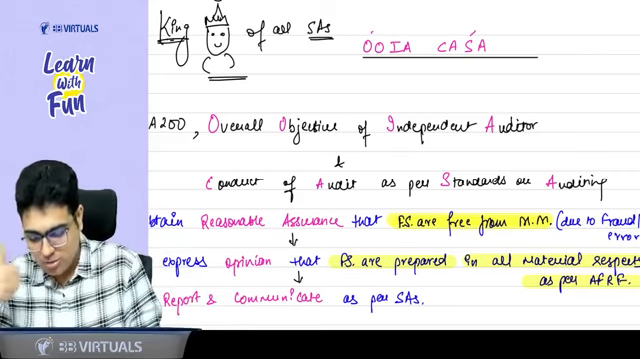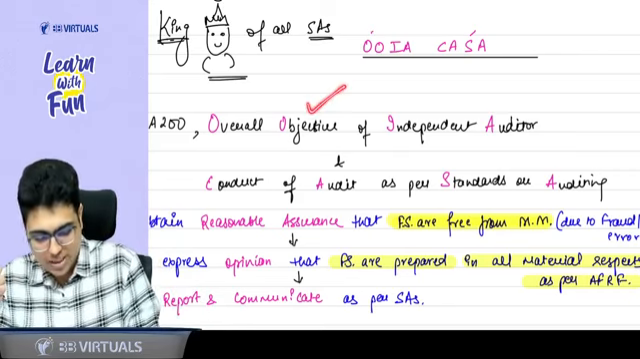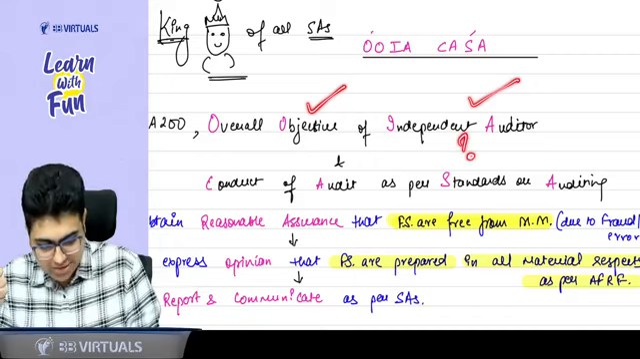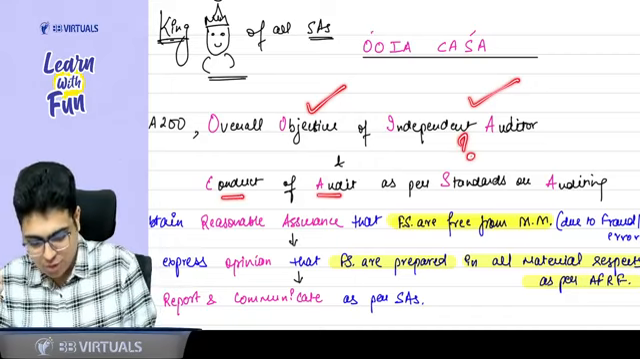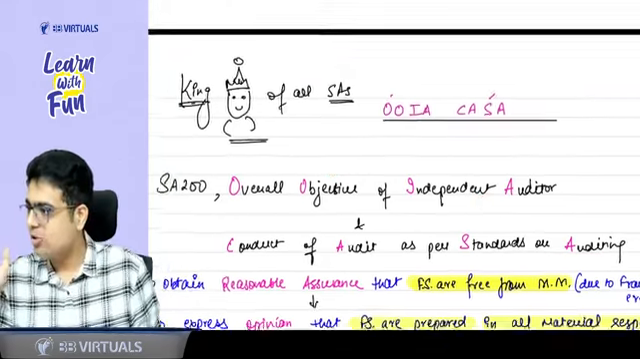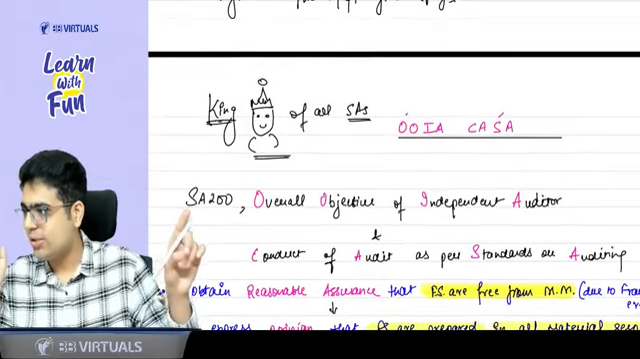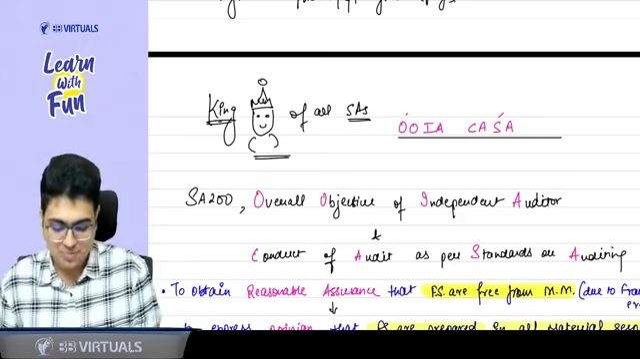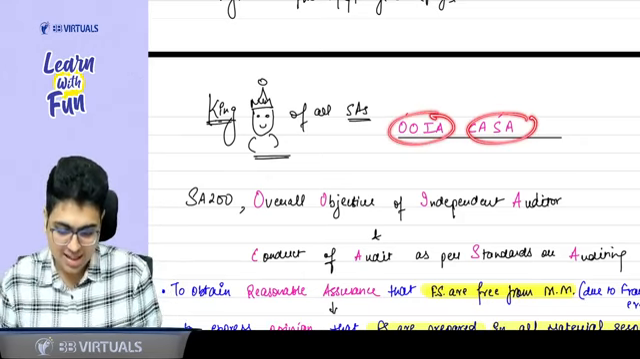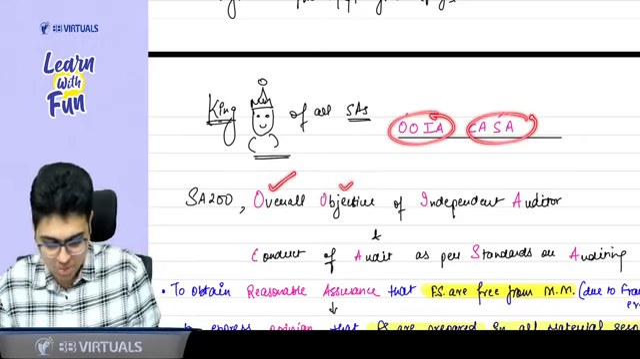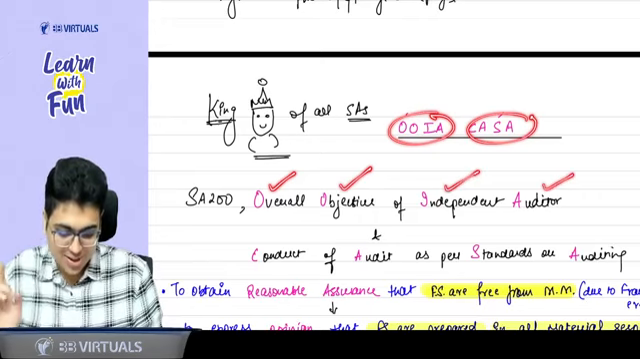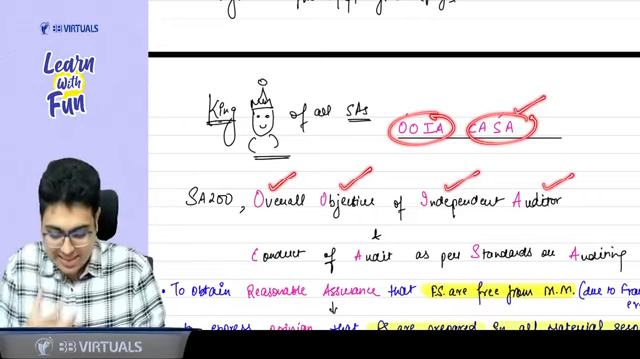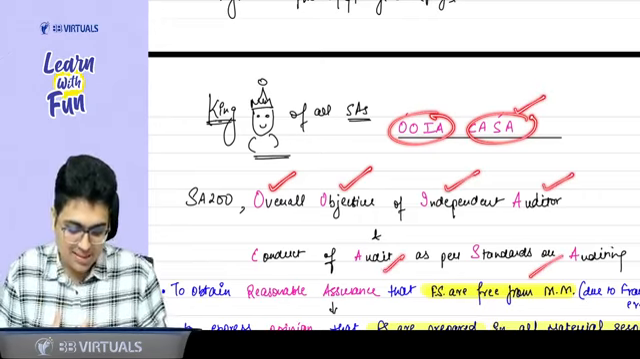So SA 200 says the overall objective of the independent auditor. How to achieve that objective? By doing the conduct of audit as per Standards on Auditing. So in short, you can call SA 200 the king of all SAs. And what is the name of the king? OCASA. OO means overall objective of independent auditor. CASA means conduct of audit as per Standards on Auditing.